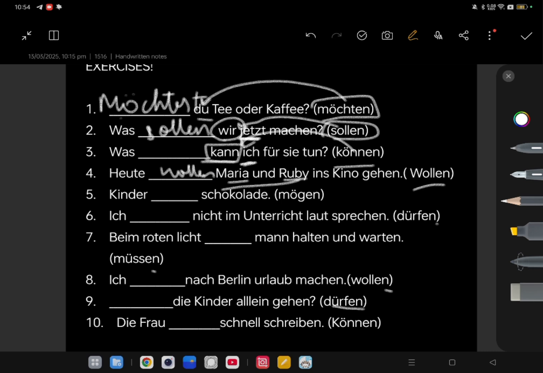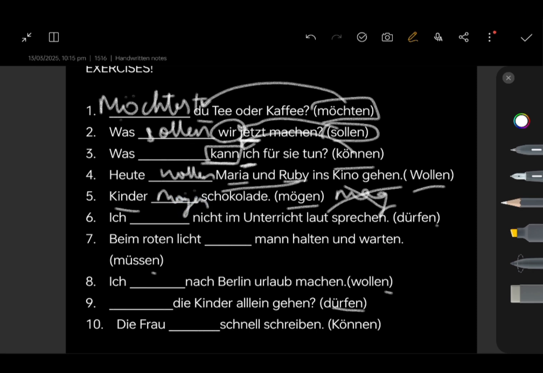Next, we have Kinder dash Schokolade. And the modal verb is mögen. Now many of you might say Kinder mag Schokolade, which is actually wrong. Kinder mögen Schokolade. Here we are not specifically talking about one child, right? In general, Kinder, in the sense children, like chocolates.